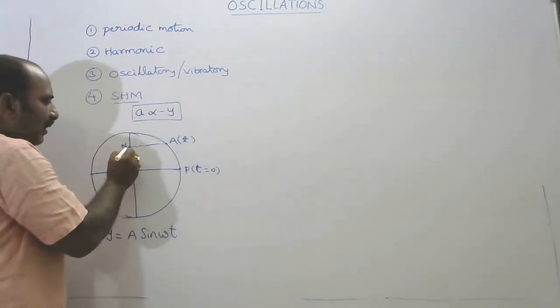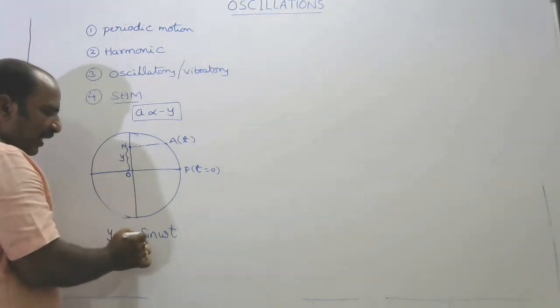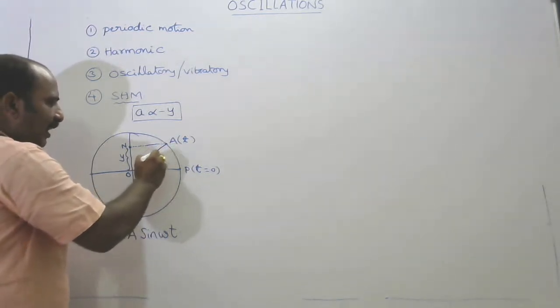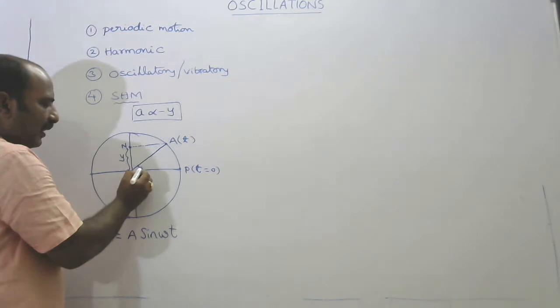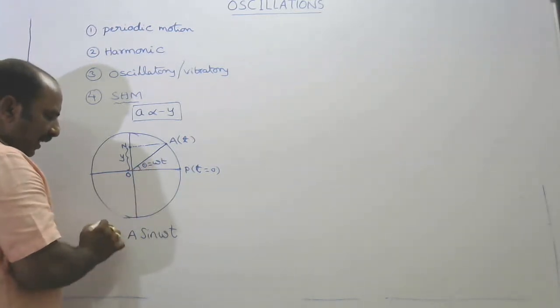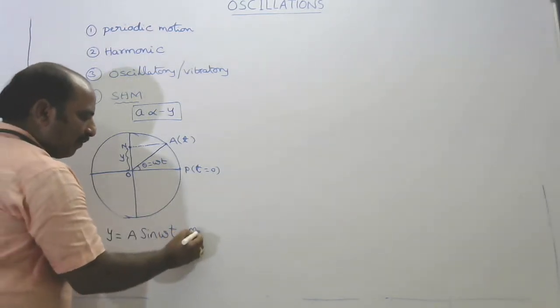Its displacement is y at time t. Now y is written as A sin omega t, where omega t is the angular displacement in time t. This angle is theta and omega is the angular velocity. This is when the particle starts from the mean position only.